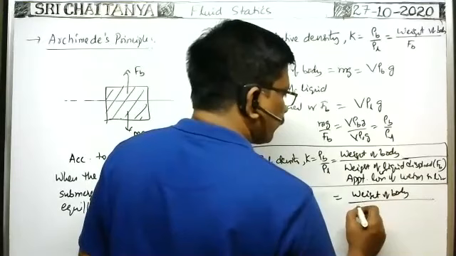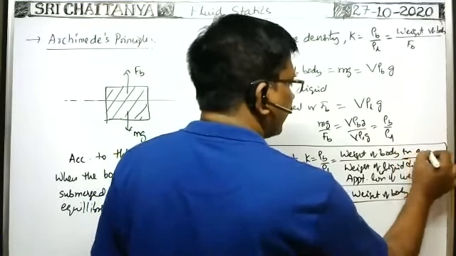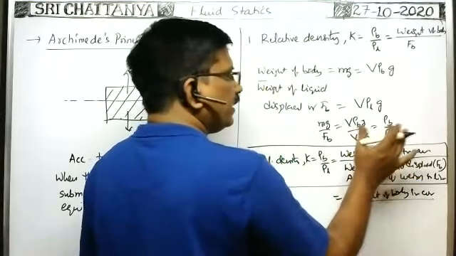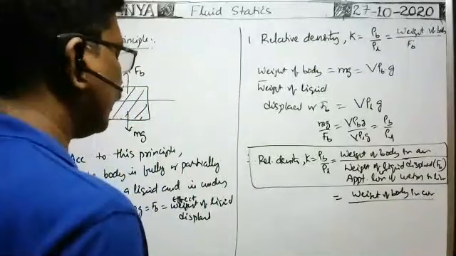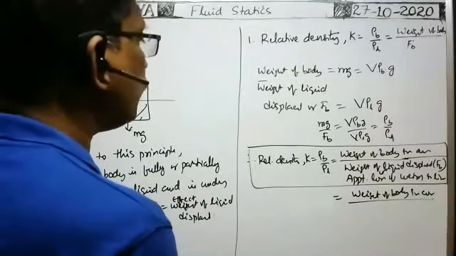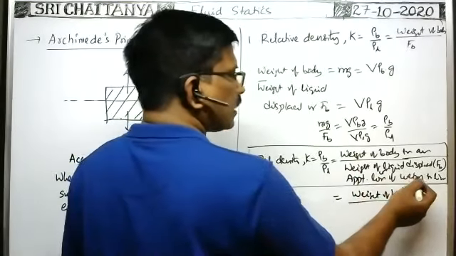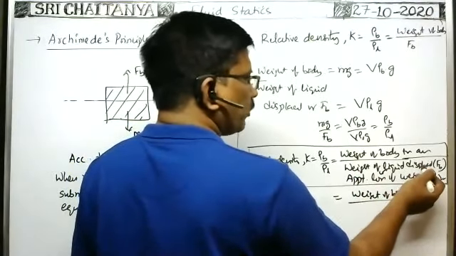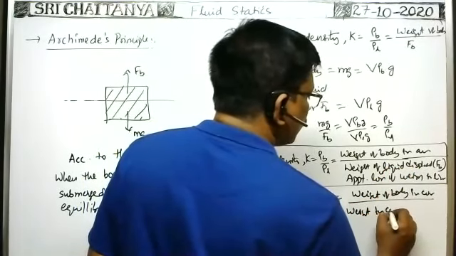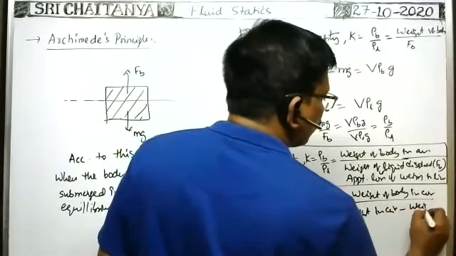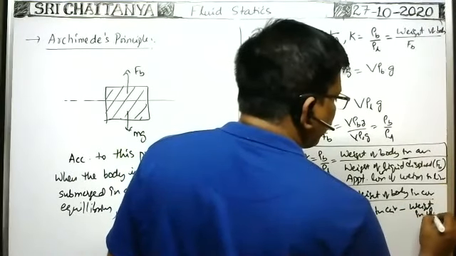Weight of the body in air లో నుంచి weight of the body in water సబ్ట్రాక్ట్ చేసాం అనుకోండి, అప్పుడు apparent loss of weight of the body in water వస్తుంది కదా, that is equal to buoyant force, no? కాబట్టి weight in air minus weight in water, weight of the body in water or liquid.